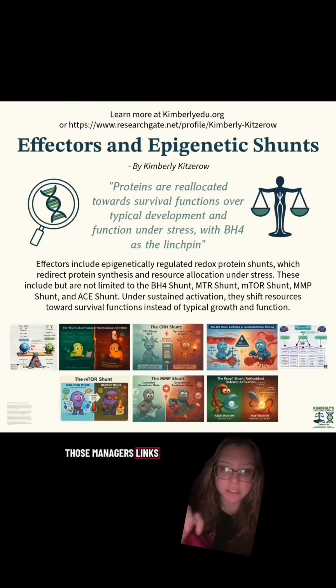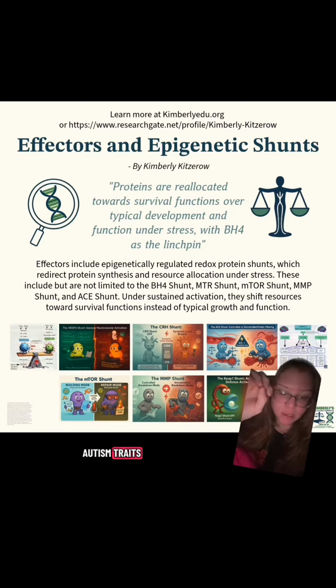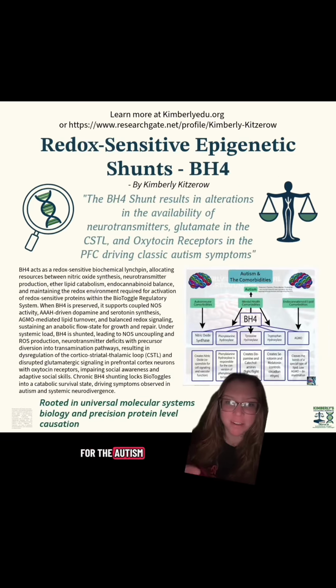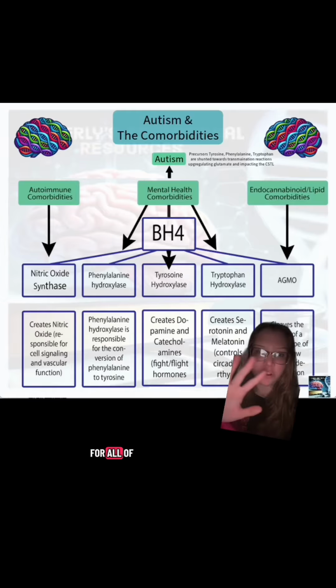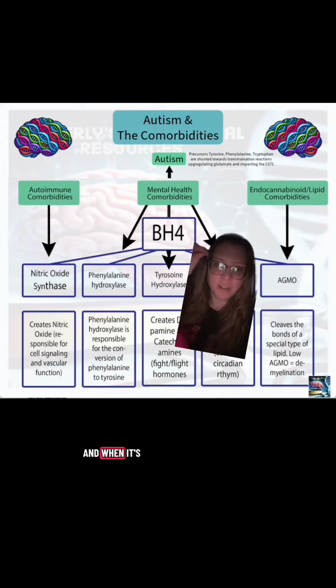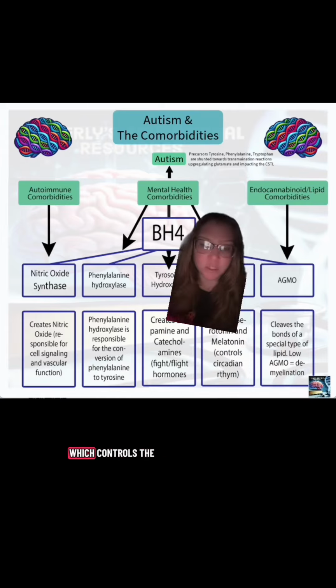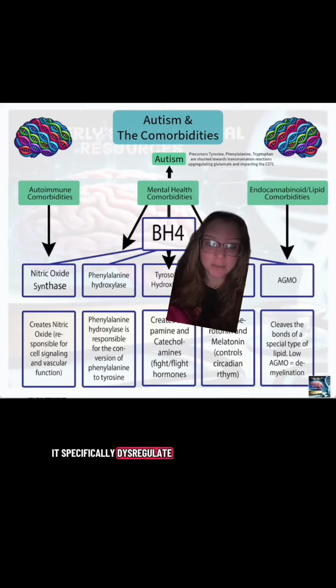Each one of those managers links up to a different set of autism traits or comorbid traits, things like POTS, MCAS, EDS, chronic fatigue. The manager responsible for the autism-specific traits would be the BH4 shunt, because it's needed for all of these pathways, and when it's shunted and diverted up, it goes towards something called glutamate, which controls the speed and intensity messages are sent in the brain. It specifically dysregulates something called the corticostriatothalamic loop. This is in charge of movement, habit formation, and reward, and it's known to be dysregulated in autistics.